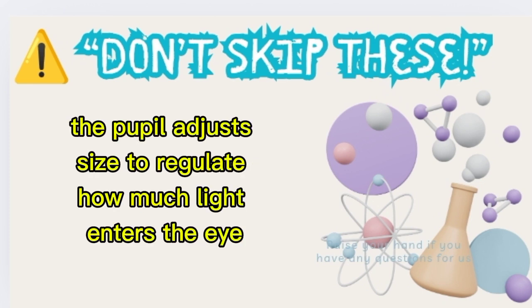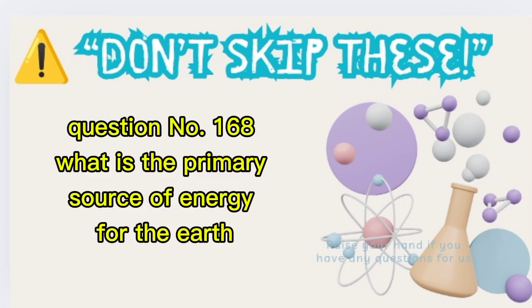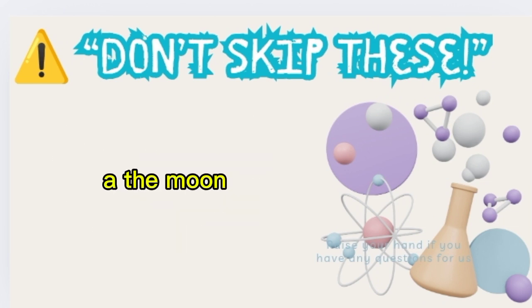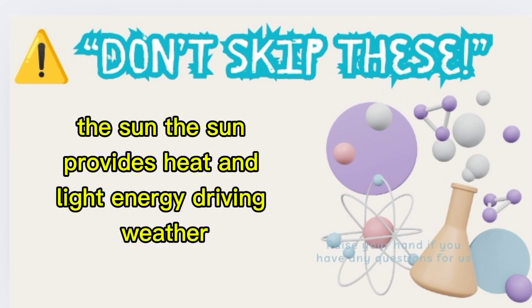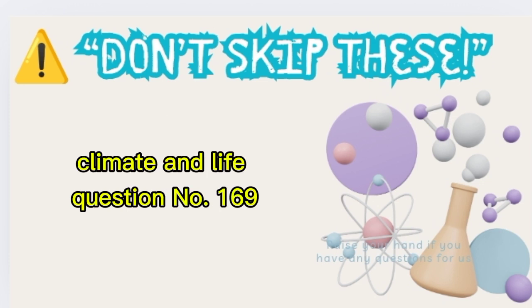The pupil adjusts size to regulate how much light enters the eye. Question number 168. What is the primary source of energy for the Earth? A. The moon. B. The sun. C. The oceans. Correct answer B. The sun. The sun provides heat and light energy, driving weather, climate, and life.